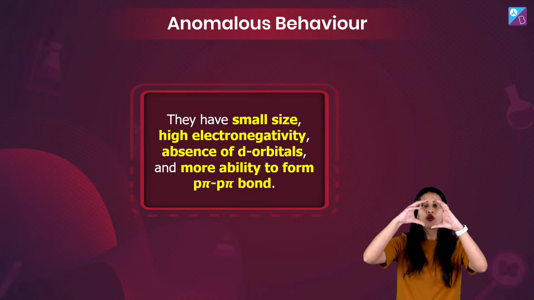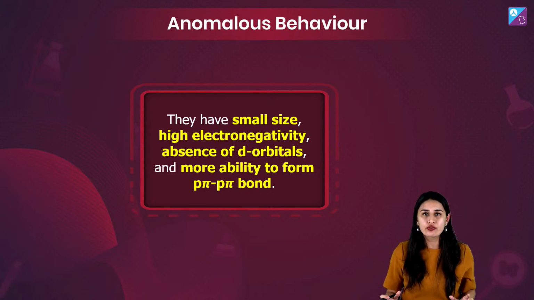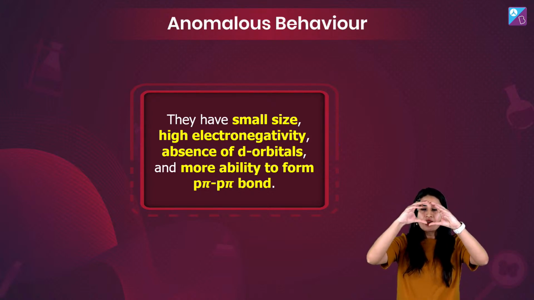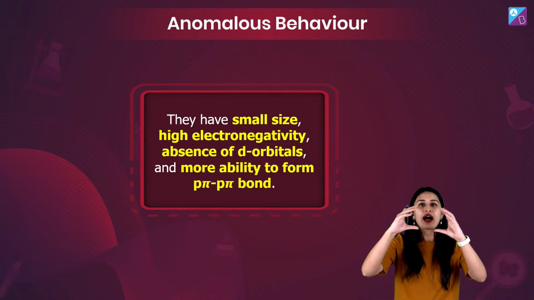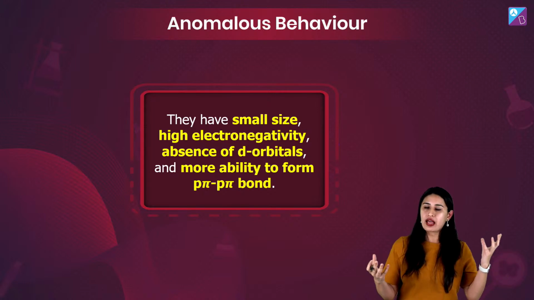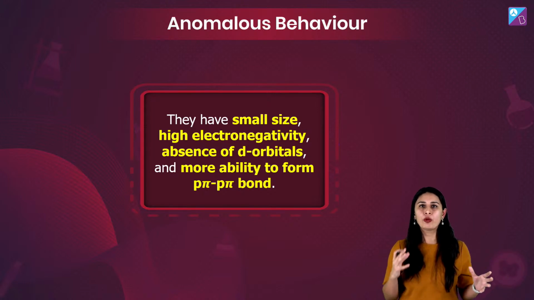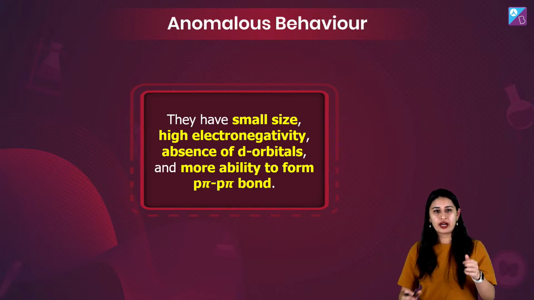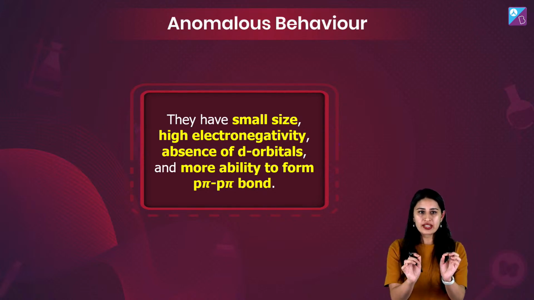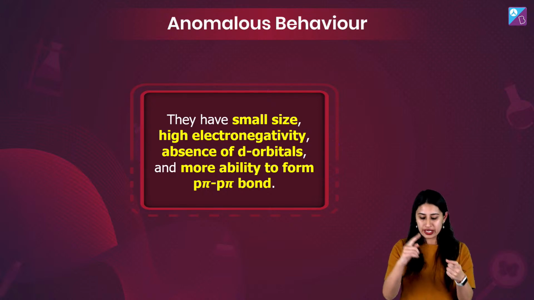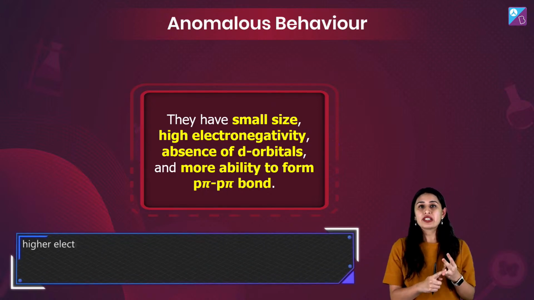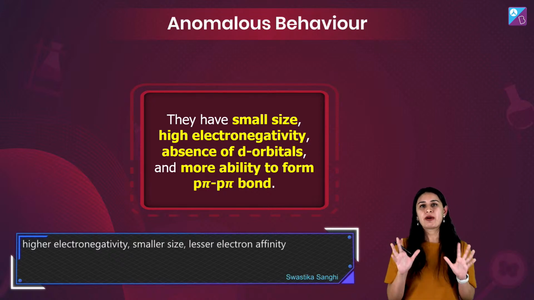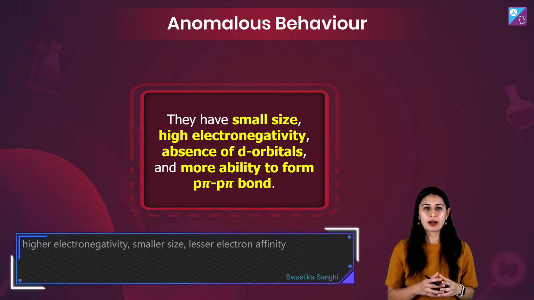bonding is about the overlapping of what kind? The sidewise overlap. And if the sidewise overlap is happening, then the 2p will have a higher stability, right? As compared to a 3p or a 4p overlap, right? Cool. So Swastika, bang on. You have revised it for everybody. Higher electronegativity, absence of d orbital, more ability for the formation of p-pi bond. Bang on. Thumbs up, right?